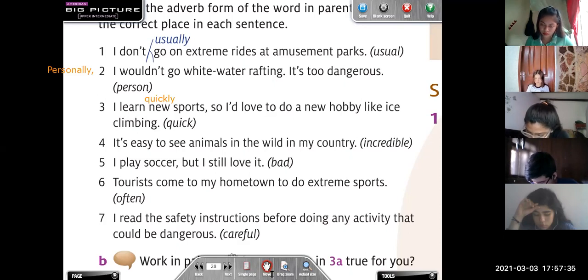Number 4, incredible. It's incredibly easy to see animals in the wild in my country. Very good. So what are we modifying here? Easy, an adjective, right? It's incredibly easy to see animals in the wild in my country.